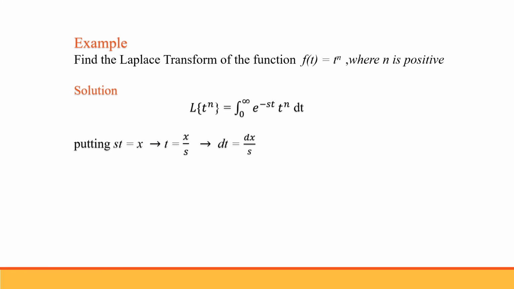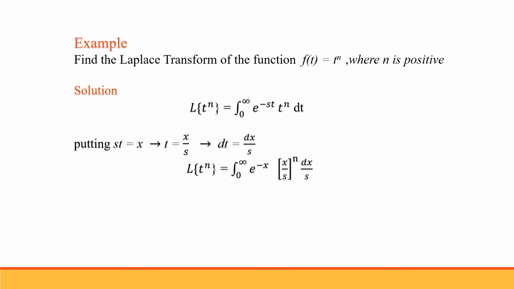Now here put st equal to x, or we can write t equal to x upon s. On differentiating both sides, we get dt equal to dx upon s.